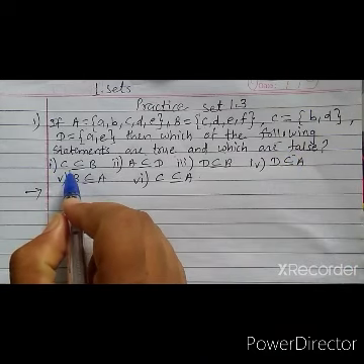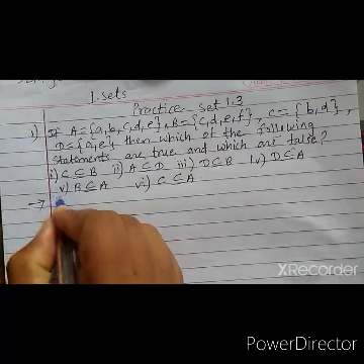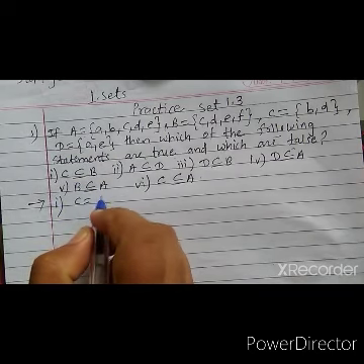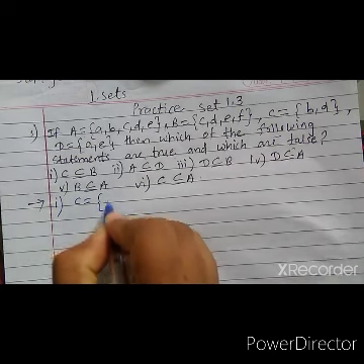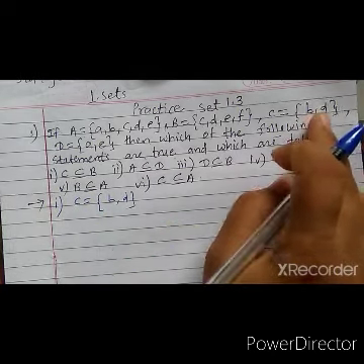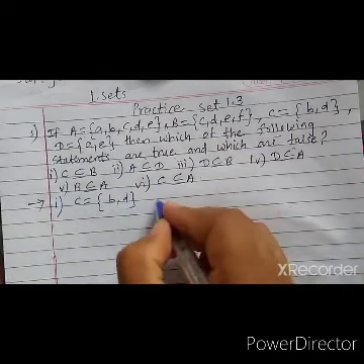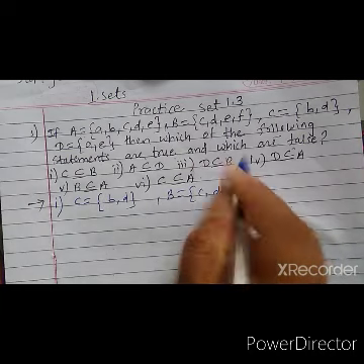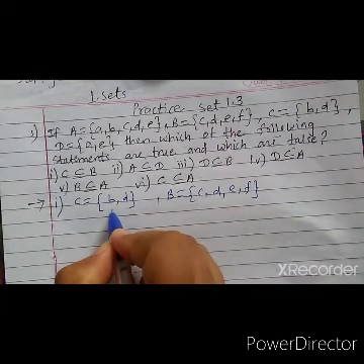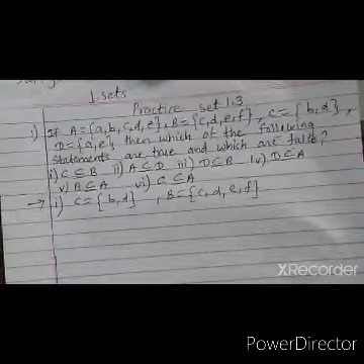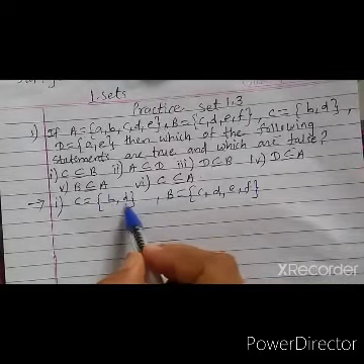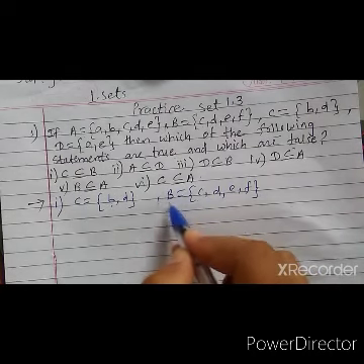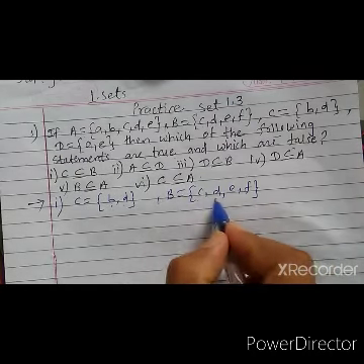Number 1, let us see first, C subset B. So first we have to write elements of set C, that is B, D, and set B, C, D, E, F. Now see elements of set C, B and D. So this element B is not there in set B, only D is there.